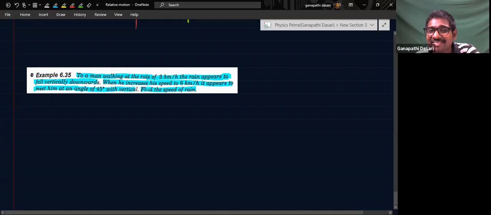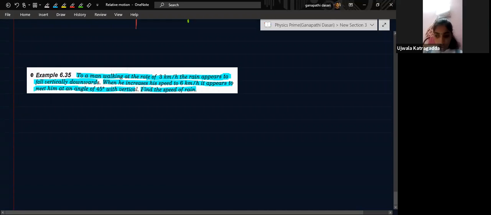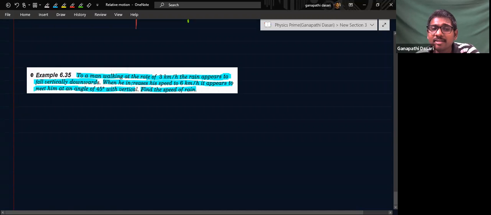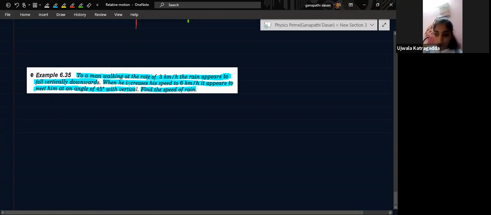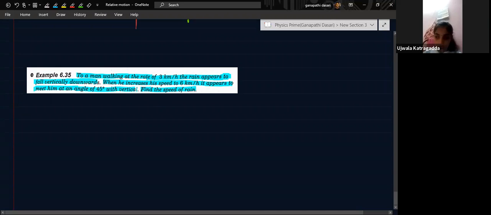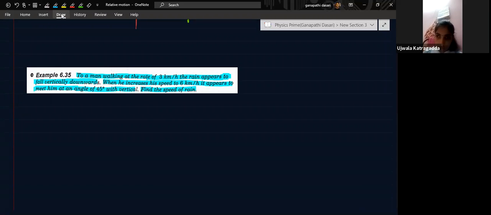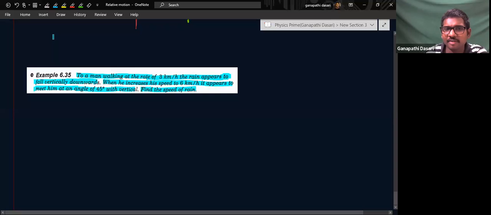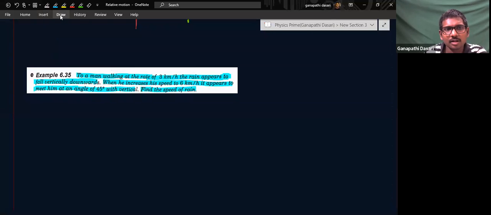Did he give the real velocity of rain? No, he did not. So from both the conditions, what do we need to find out? We have to find out the real velocity of rain. Then if you know the real velocity of rain, will you be able to find the speed of rain or not? Yes, sir. You understood the problem? Understood, sir. Let me use the basic fundamentals and solve this again. Okay.